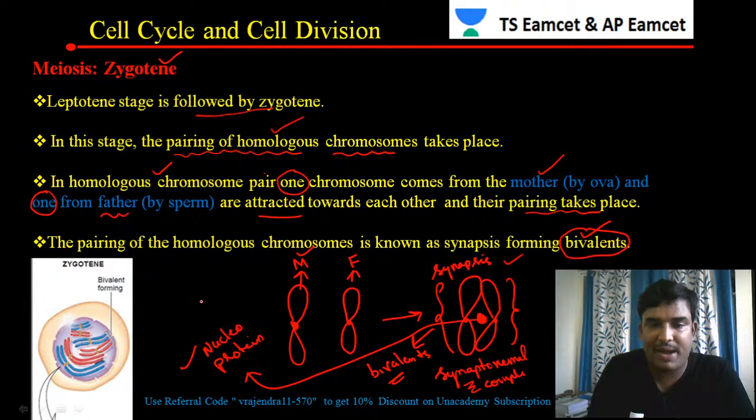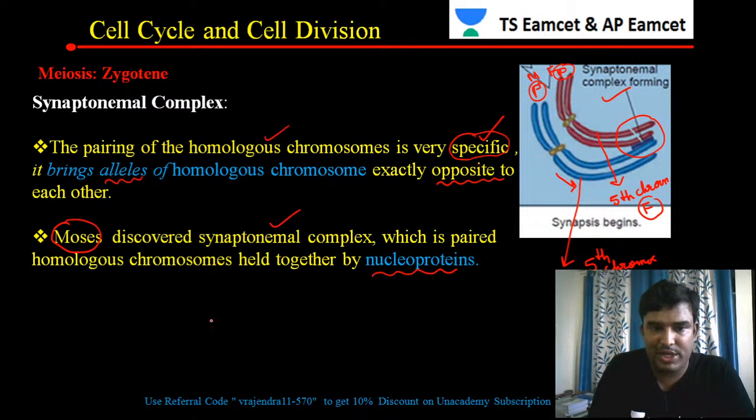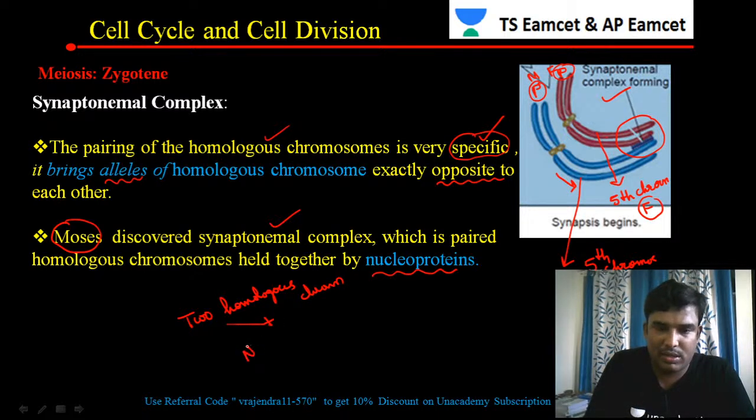What is synaptonemal complex? In a multiple choice question they will ask you this. You have to clearly remember that two homologous chromosomes plus nucleoprotein together is called a synaptonemal complex. That is how we have to remember.